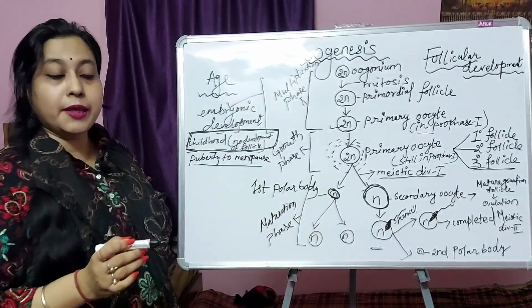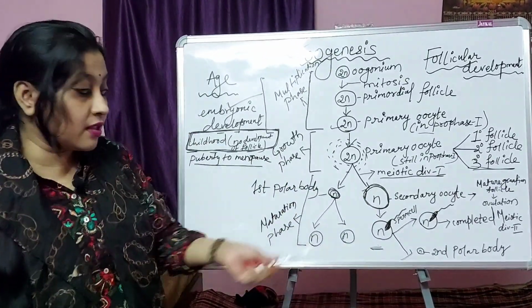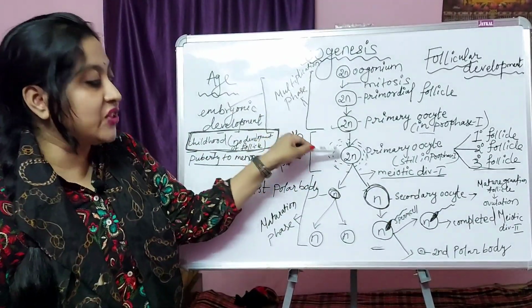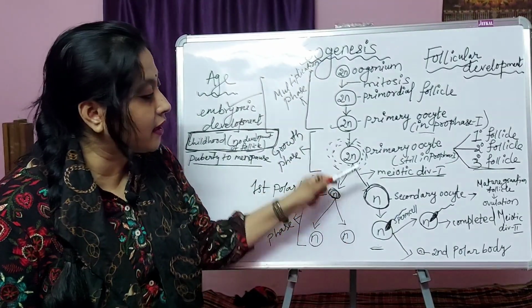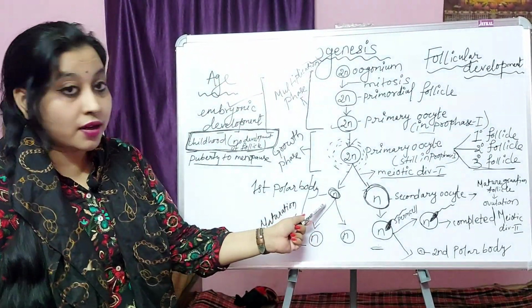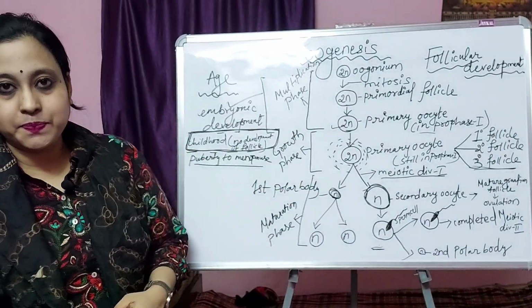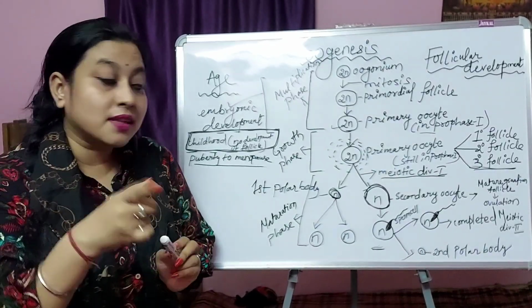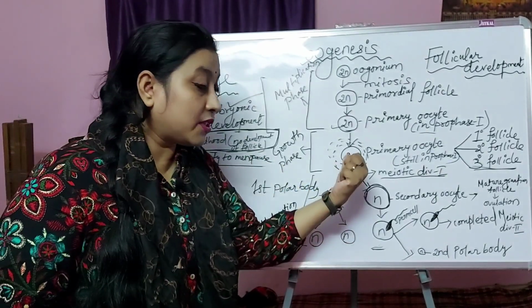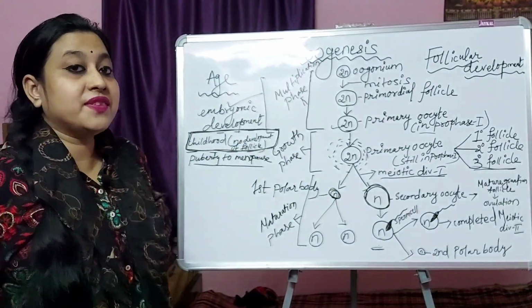But this first polar body is the smaller one, and the secondary oocyte is the bigger one, because there is equal division of nucleus. That's why meiotic division 1 means the 2n diploid changes to haploid and haploid. Look at here, the 2n changes to haploid and haploid, but one is smaller, that is the first polar body, and the other one is bigger, the secondary oocyte. Unequal division of cytoplasm, but equal division of nucleus, and that's why the 2n changes to n, and it completes meiotic division 1. Another, meiotic division 2, is left.